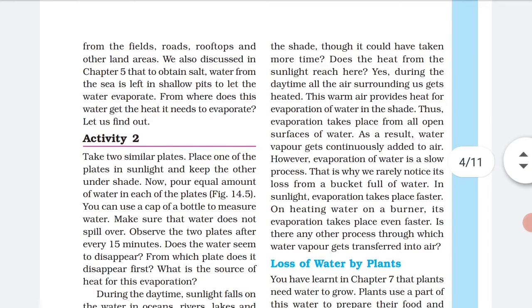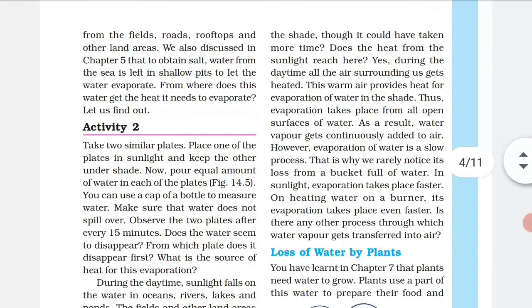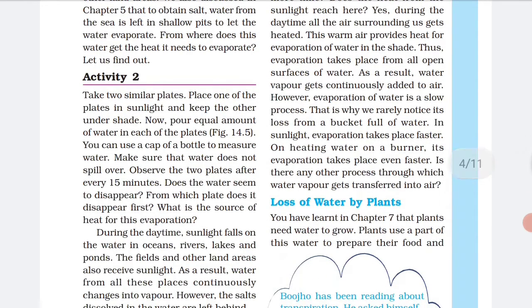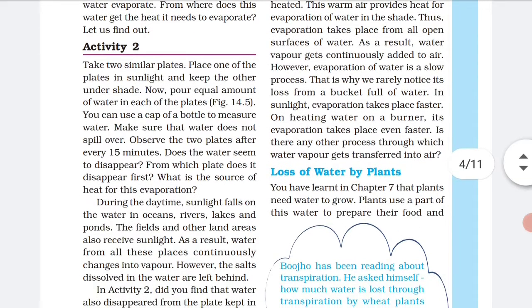Let's understand it again with the help of an activity. Take two plates and put an equal amount of water in both. Equal amount means it should be equal. The plates should be of the same size and the water should also be the same. Suppose you put 2 cups of water in one plate and pour an equal amount into the other.